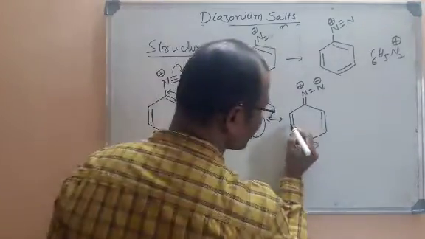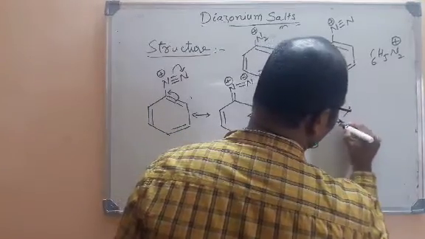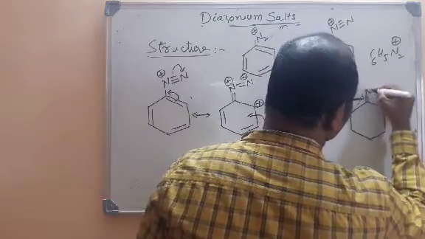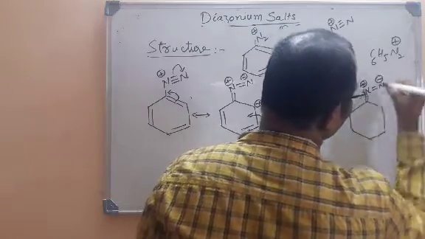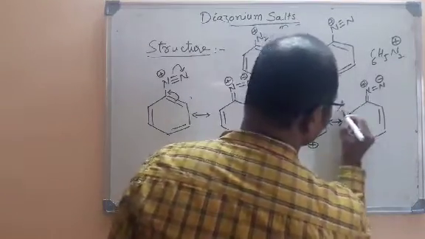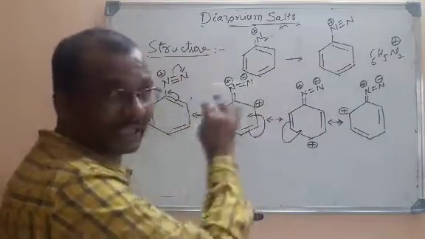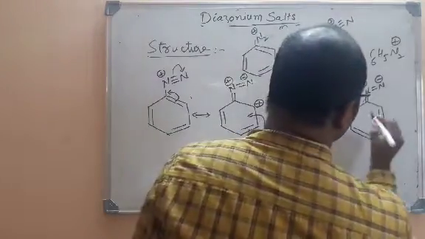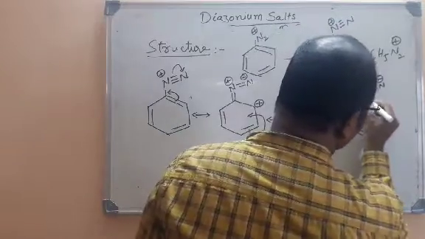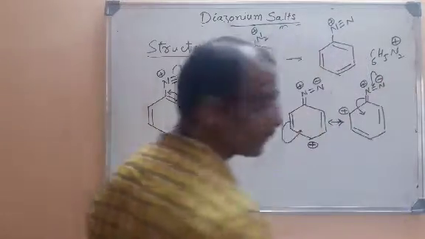In the next step the similar thing happens, and the positive charge is delocalized. To stabilize this carbocation, it again takes the pi electrons, so the electrons come back to their initial state.